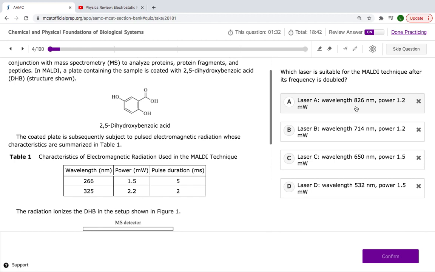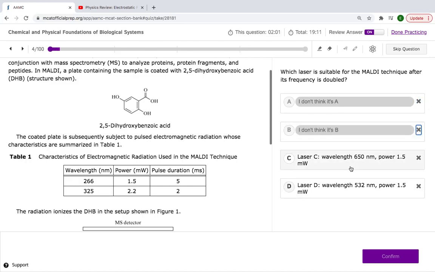So our wavelength is 826. If we double that frequency, our wavelength will be half of 826. Let me do this math real quick. 826 divided by 2 is 413. That's not a wavelength here, so I'm not going to go with this one. Let's check 714. 714 divided by 2 is 357. No, that's not the wavelength here, so it's not this one. 650 divided by 2 is 325. Yeah, that's 325. Boom.